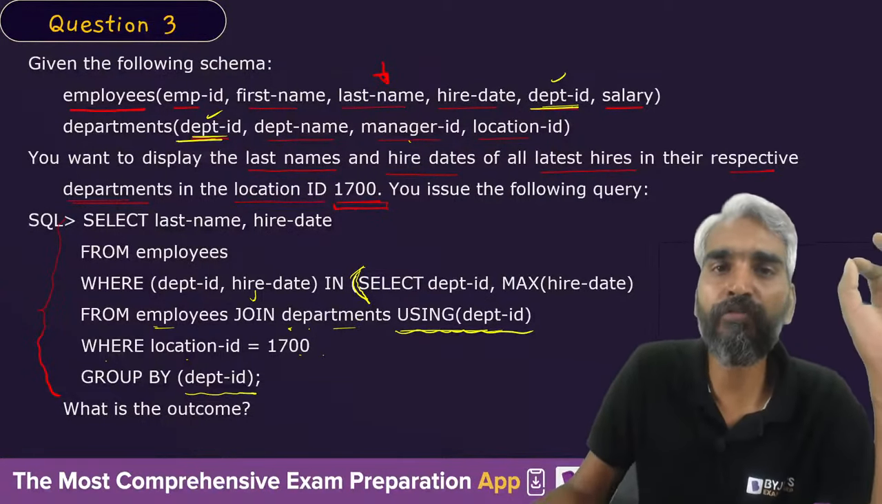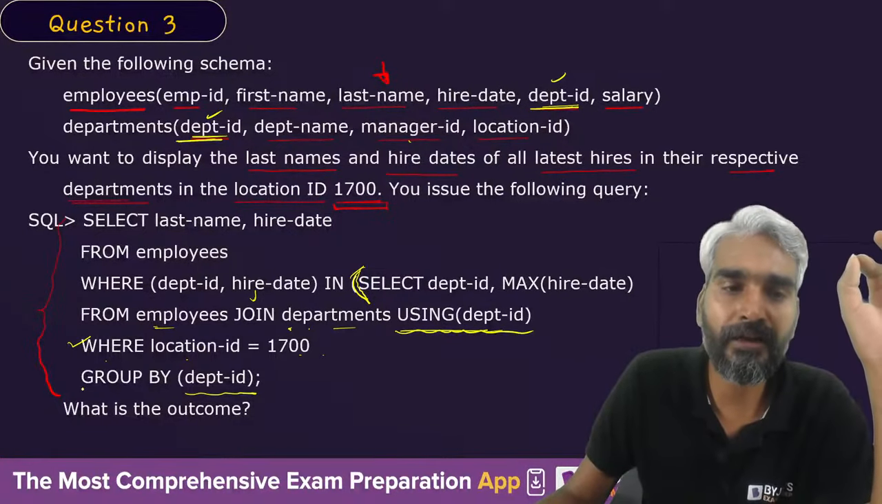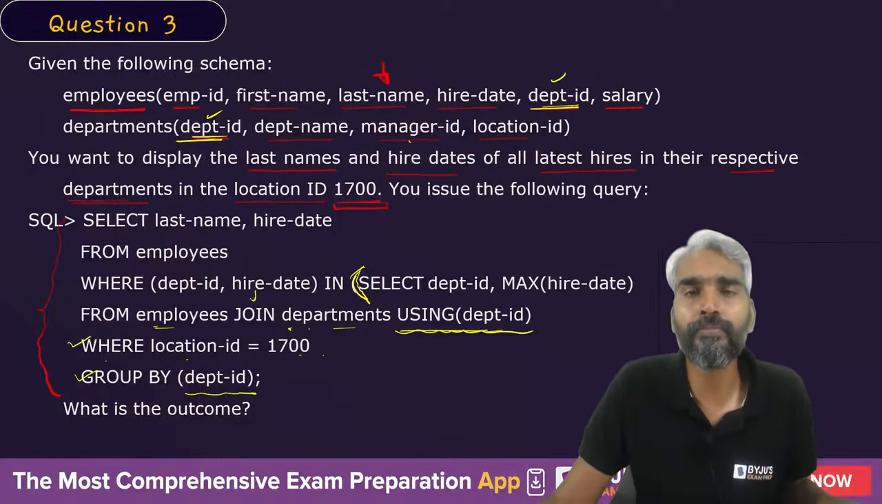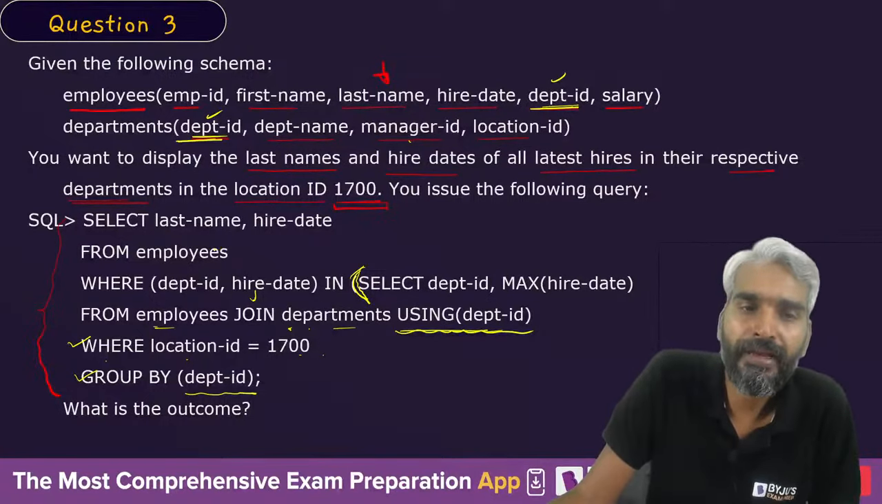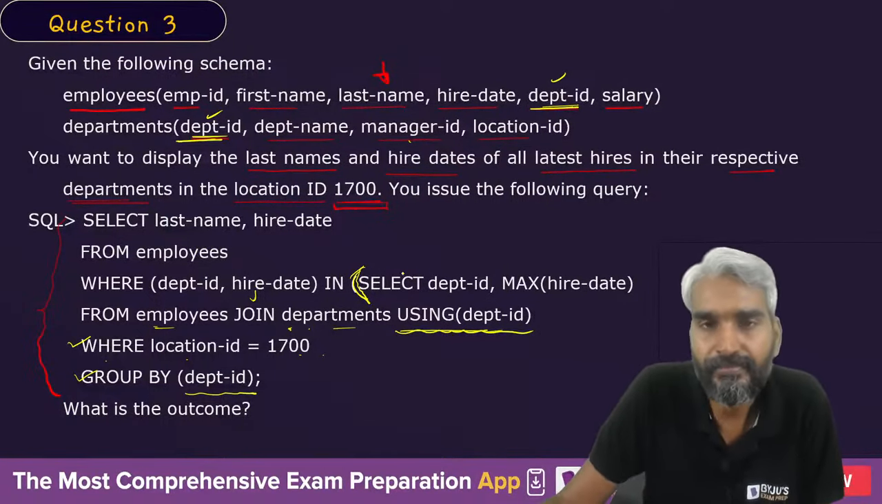So first of all, what will happen? First of all, you will perform the where clause, or first of all, you will group them based on the department ID. What will you do first? Tell me.